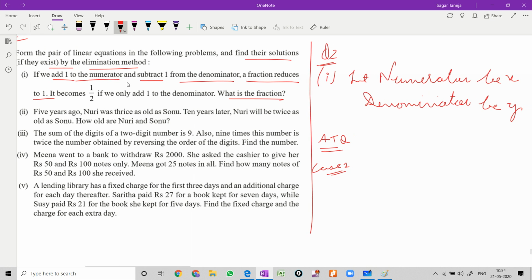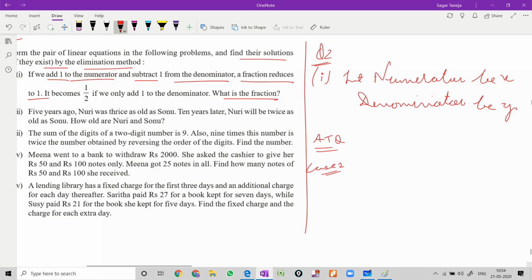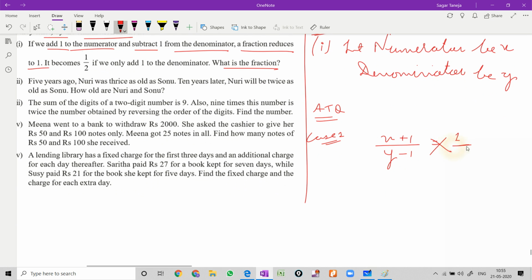Now according to the question, just go for the first statement that we call case 1. If we add 1 to the numerator, very clearly it is written add 1 to the numerator. Just write the numerator and denominator like this, because numerator upon denominator, in this way only we have to write. Then add 1 to the numerator and subtract 1 from the denominator. The fraction becomes, or reduces to, 1. Now just cross multiply. You can write 1 upon 1, cross multiply. x plus 1 is equal to y minus 1, and just bring this y this side and take this 1 that side. So x minus y is equal to minus 2. So this is our first equation.